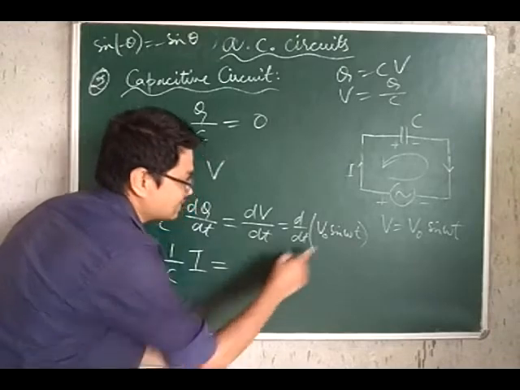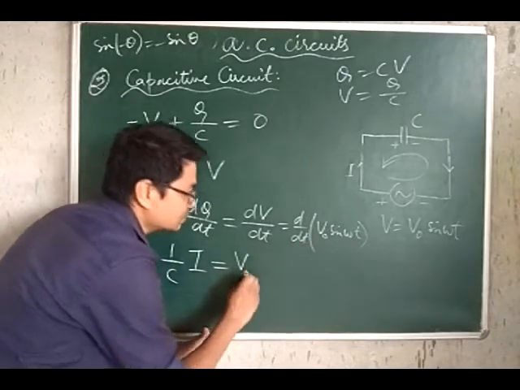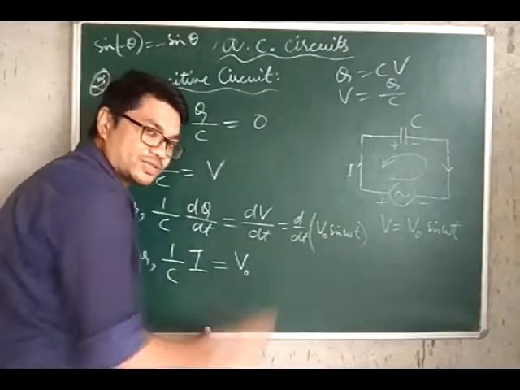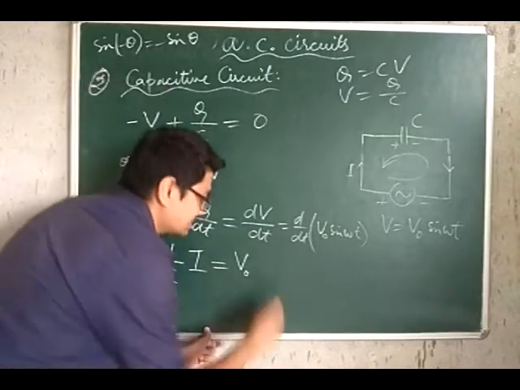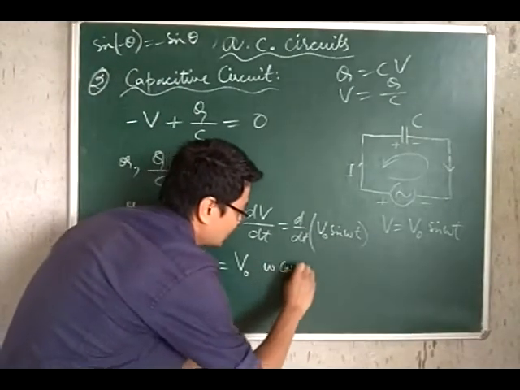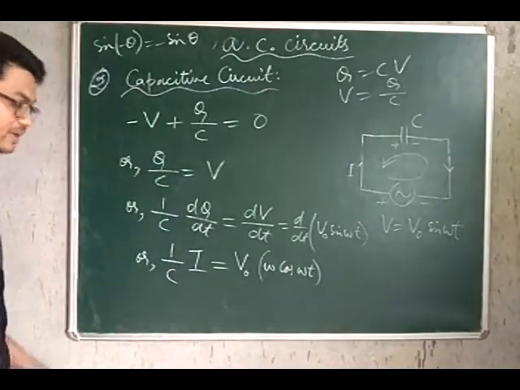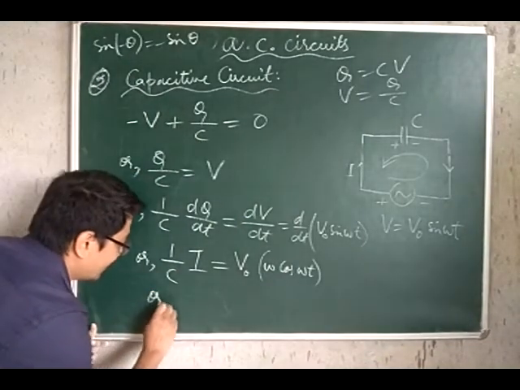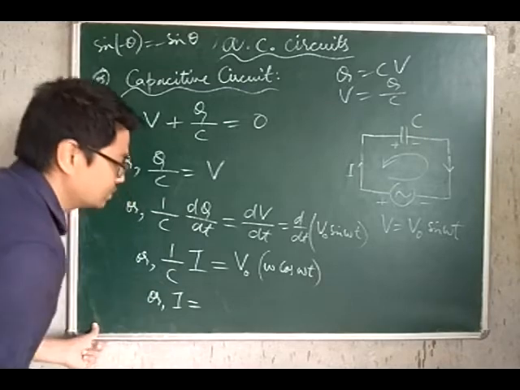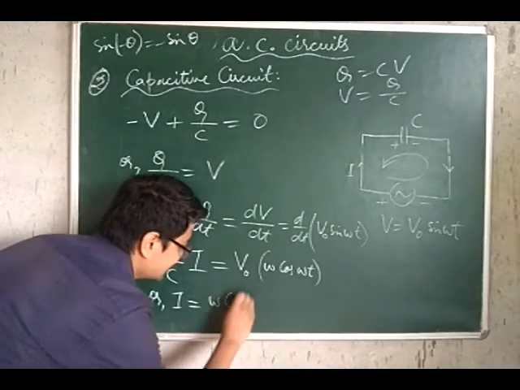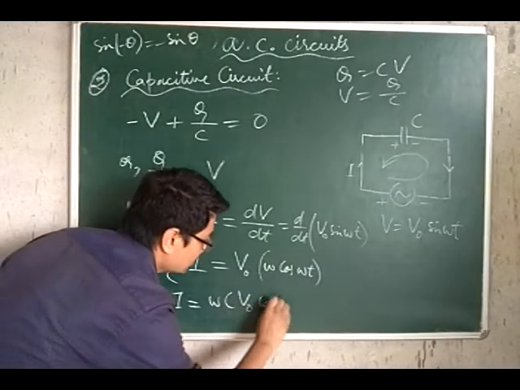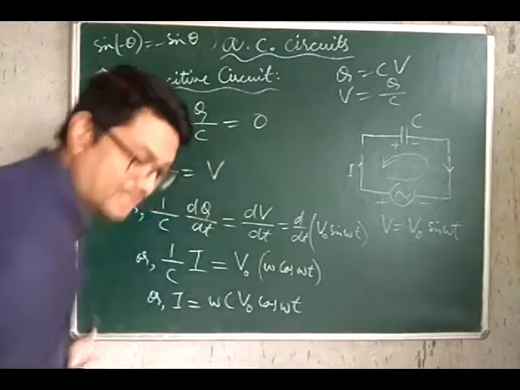Okay, so this becomes equal to V naught, a constant. So V naught, differentiation of sine omega t is omega cos of omega t. Or we have I is equal to omega C into V naught cos of omega t.